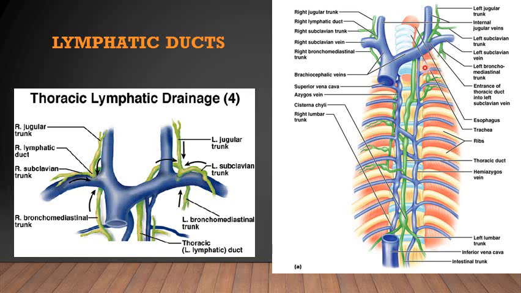I hope you know what areas it drains. On the right side, there is the right lymphatic duct. So the right lymphatic duct on the right side and the thoracic duct on the left side open up into the venous circulation. And what is the venous angle? I hope you understand it very clearly here.